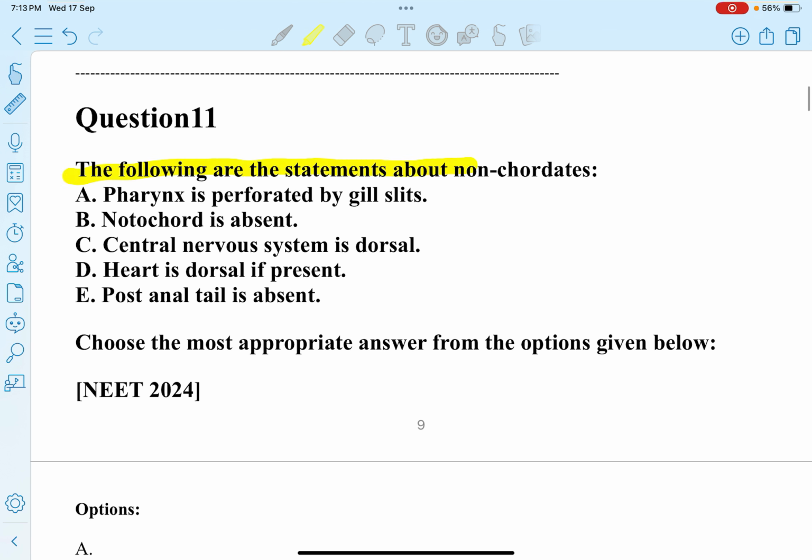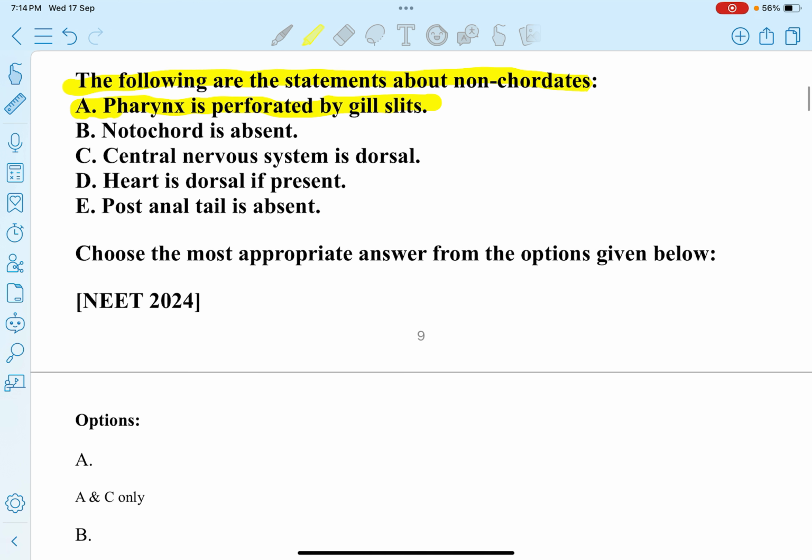the following are the statements about non-chordates. A, pharynx is perforated by gill slits. So this is wrong. Next, notochord is absent in non-chordates. So B is correct.